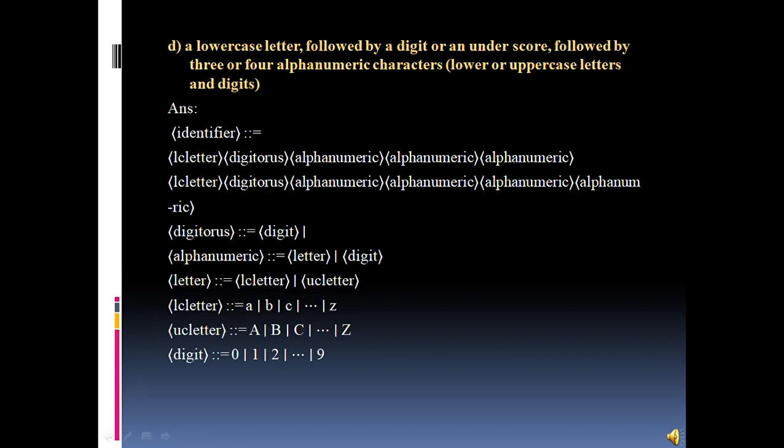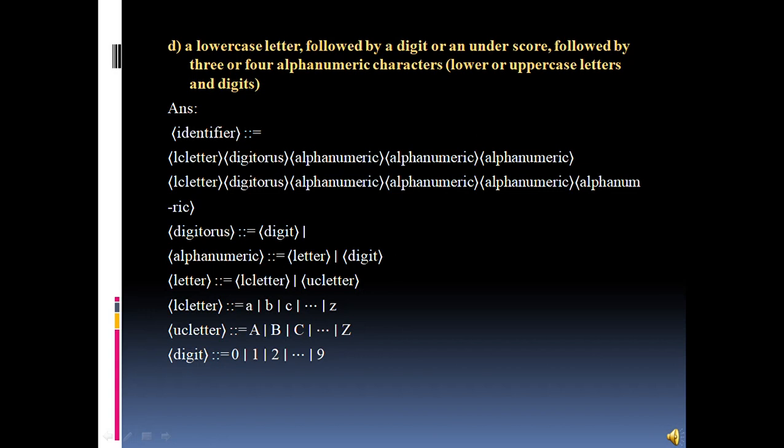The fourth sub problem states that the identifier should have a lowercase letter followed by a digit or an underscore, followed by 3 or 4 alphanumeric characters. Lowercase or uppercase letters and digits are allowed. So in the solution we can see that an identifier here should have a lowercase letter in the beginning, followed by a digit, then followed by 3 alphanumeric characters, or again the letter, the digit and 4 alphanumeric characters.